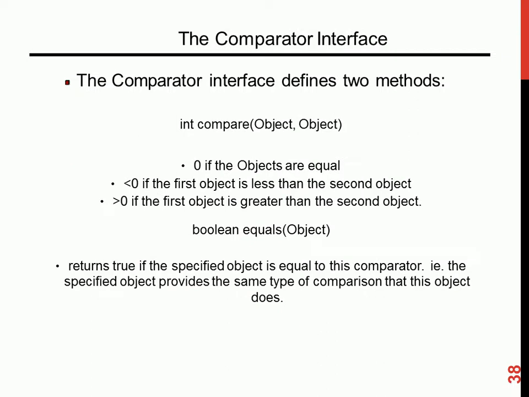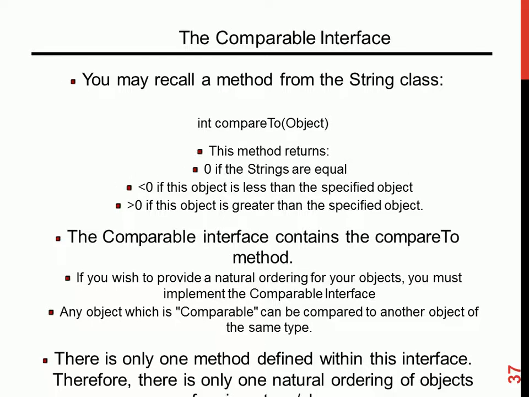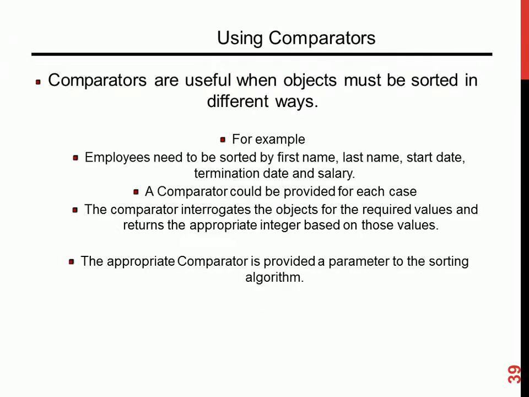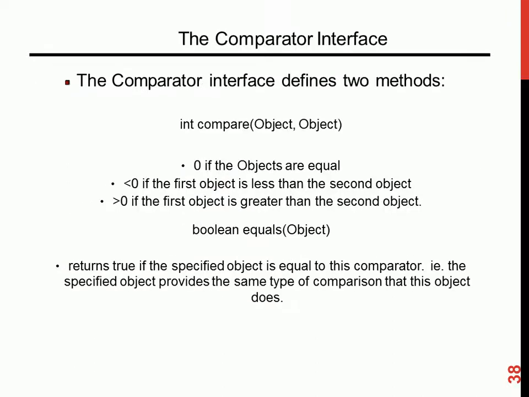So the compare and the equals method as well. But comparable has only one method, the compareTo, while the comparator has two, the compare and the equals.